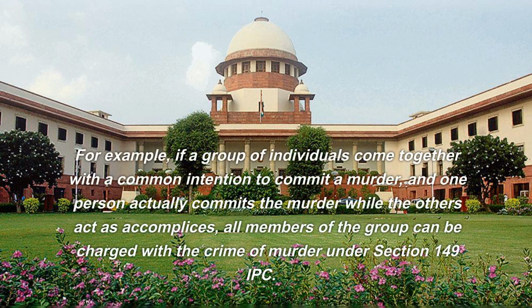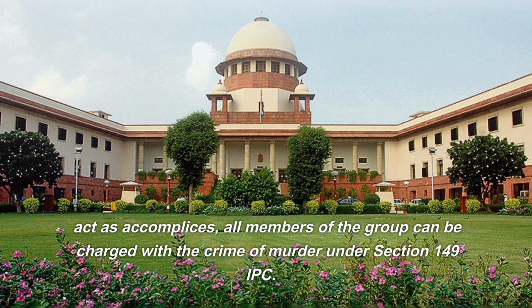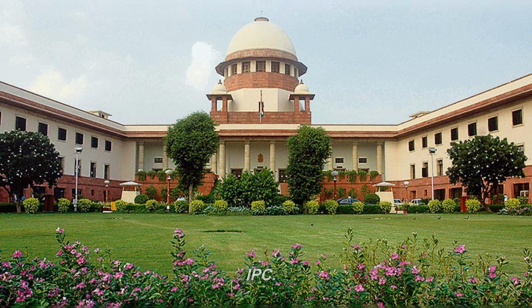For example, if a group of individuals come together with a common intention to commit a murder, and one person actually commits the murder while the others act as accomplices, all members of the group can be charged with the crime of murder under Section 149 IPC.